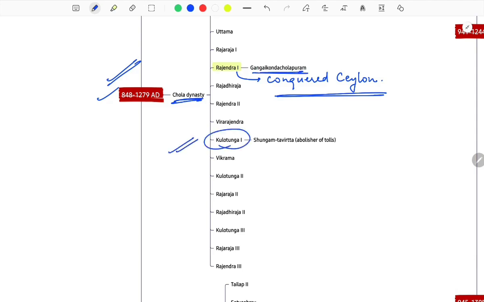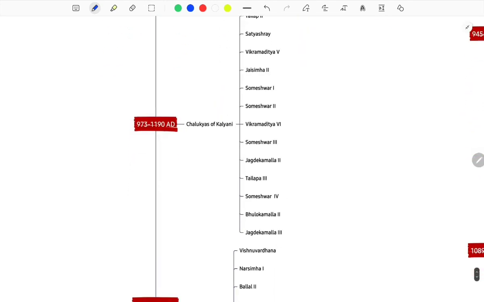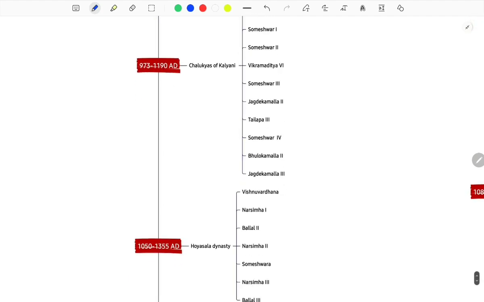Kulottunga I, if you remember, I discussed this, it is mentioned in the box that Kulottunga I was also known with one epithet, Sungam Tavitta, abolisher of tolls, when we were discussing the term-based question on the taxes on textiles, on cotton, on silk, if you remember. So there Kulottunga I was also mentioned. Then you have Chalukyas of Kalyani. So these were the kings of that dynasty.